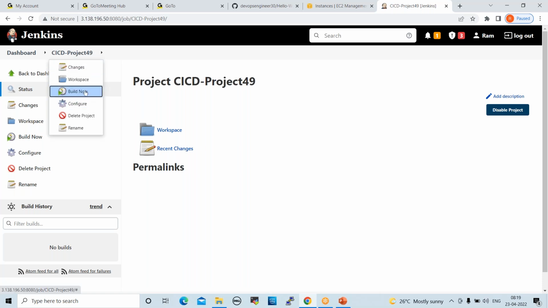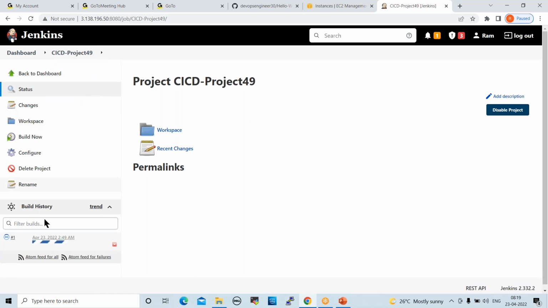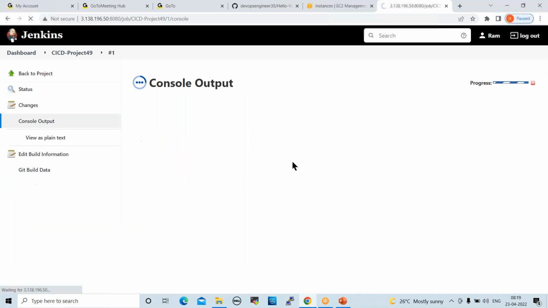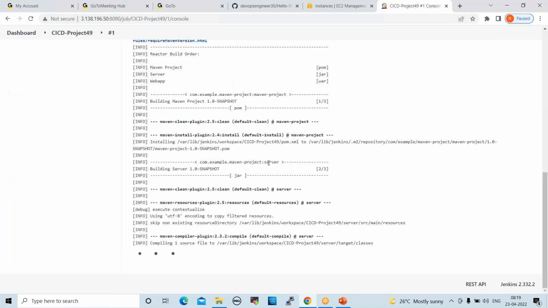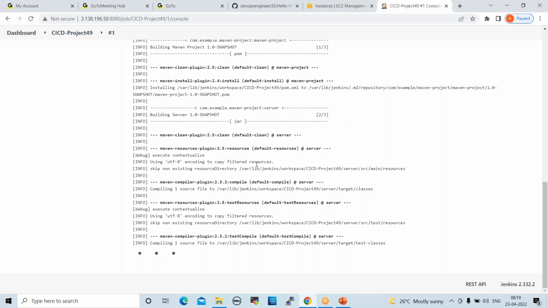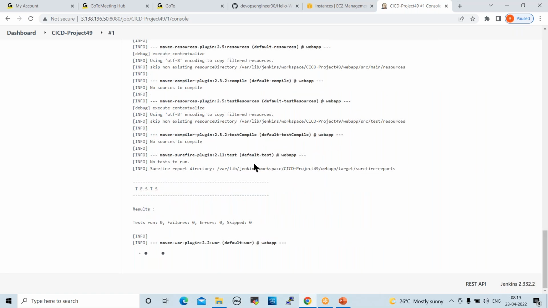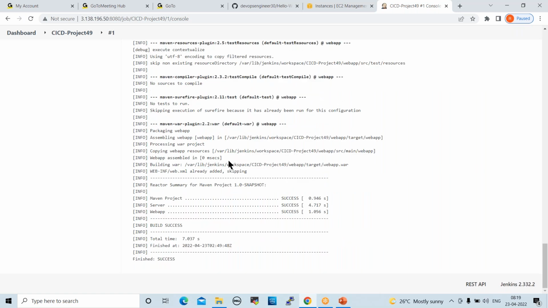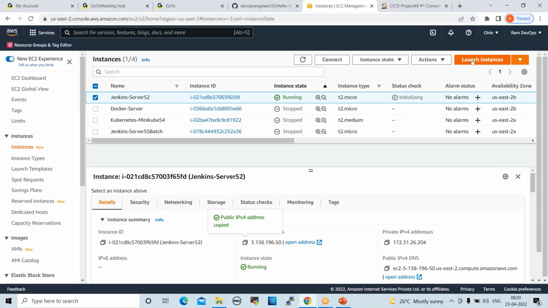So run this job once. Build now. Yeah, so now the job is a success. Jenkins is ready. Fine. Now let us go and take one Ubuntu server and we can install and configure Tomcat.